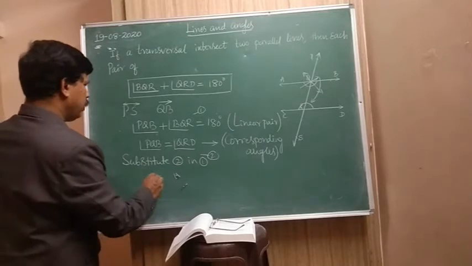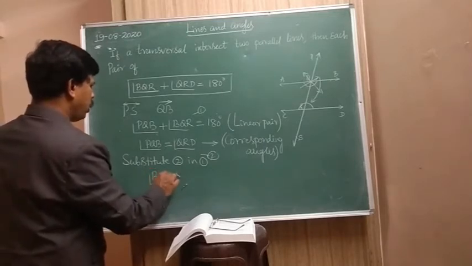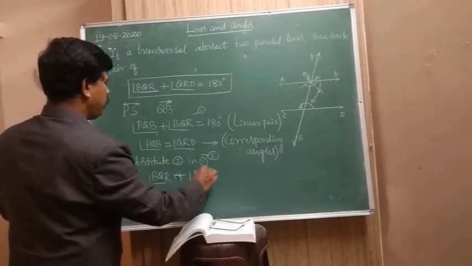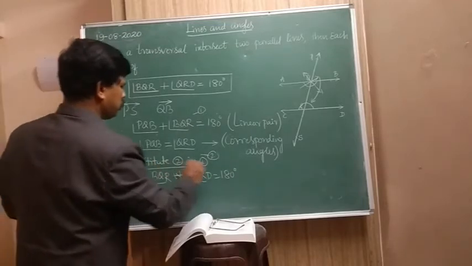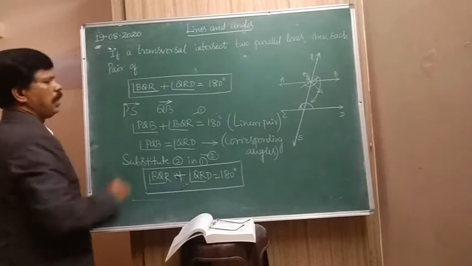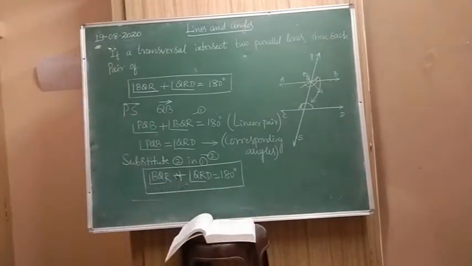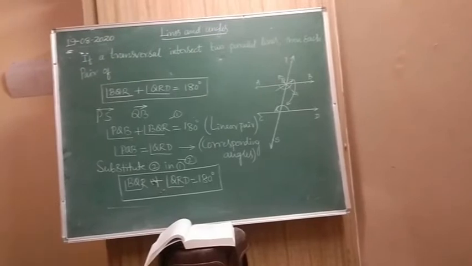Then we get angle BQR plus angle QRD is equal to 180 degrees. So this is what: the angles on the same side of the transversal are supplementary. Clear? This is one theorem.